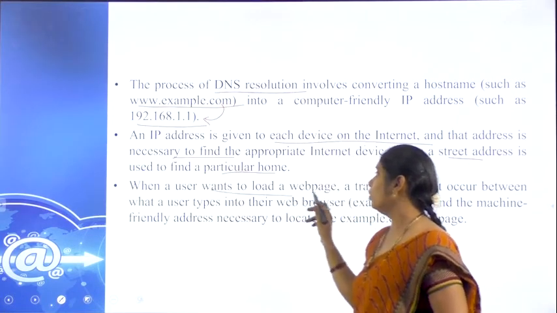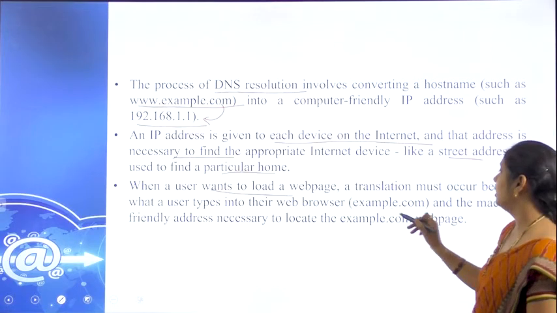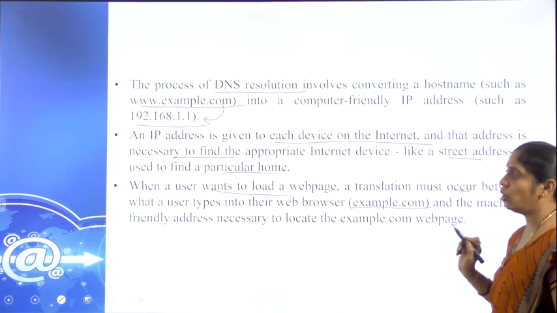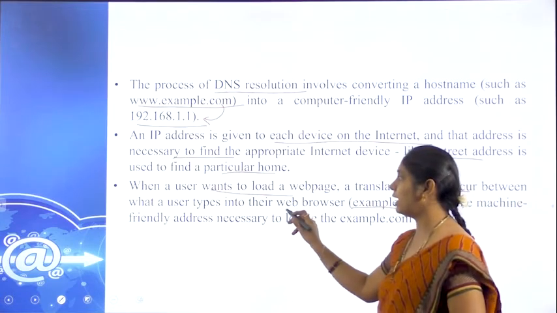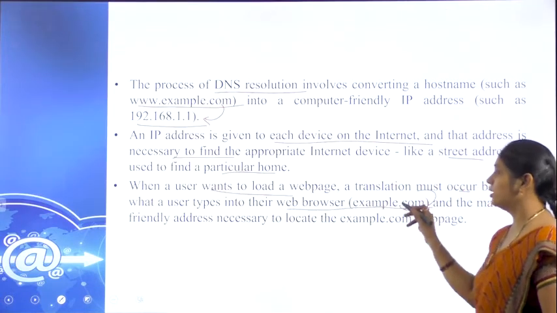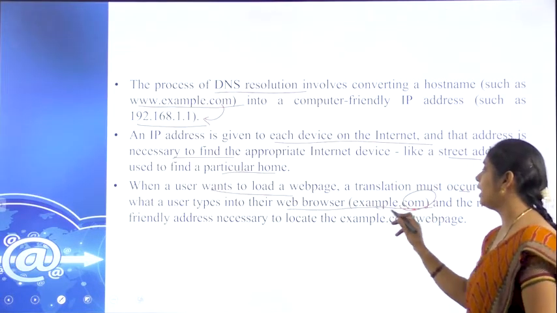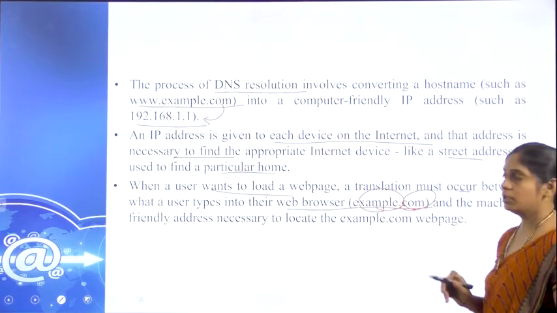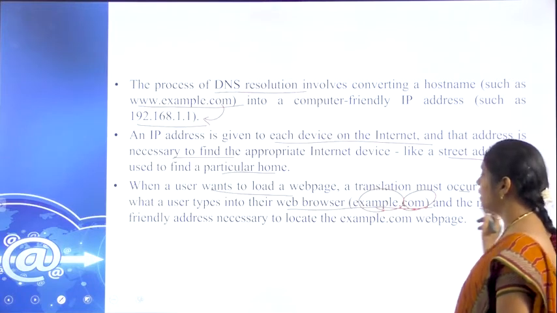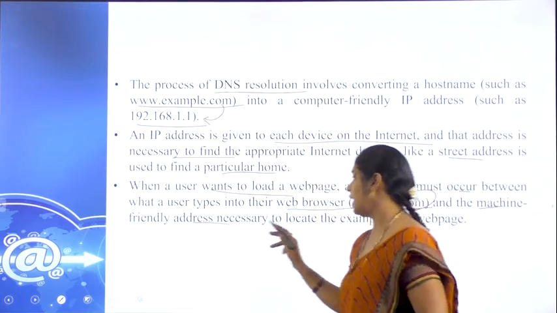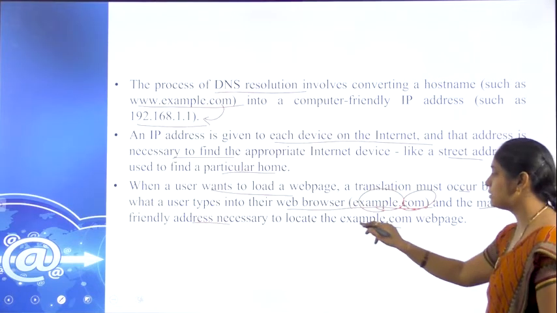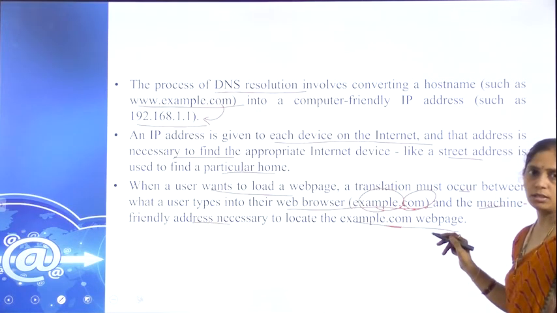So the user wants to load a specific web page, and it connects through a browser. Which one are we connecting to here? The com domain. In that com, we are accessing the subdomain or the page called example, so example.com, and the user gets the machine-friendly address, and the specific web page will be accessed by the user.